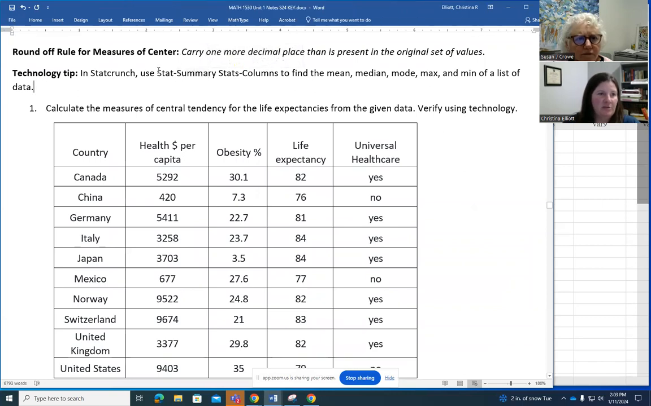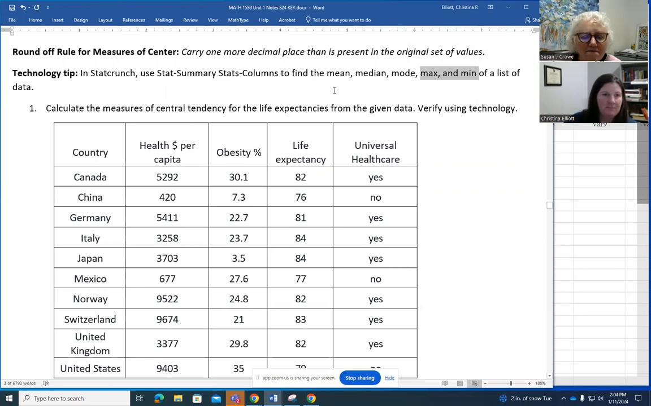So what we're going to do in StatCrunch is go to Stat, Summary Stats, and then Columns, because we'll have all of our data in a column. Summary Stats in StatCrunch finds a lot of your descriptive statistics. And we can find the mean and the median and the mode. Now, we don't have an option to find the mid-range. So what we do want to do is find the maximum and the minimum so that we can add those and divide by 2 to get the mid-range.